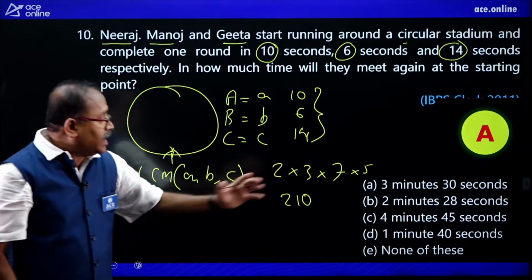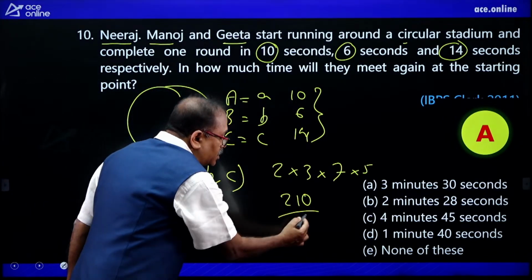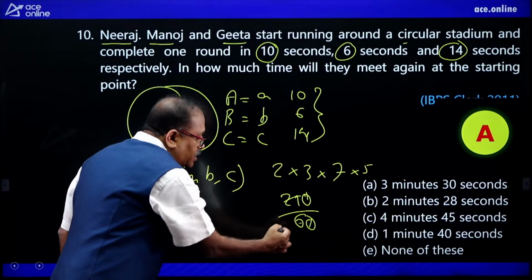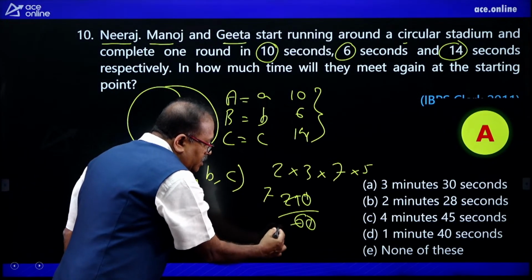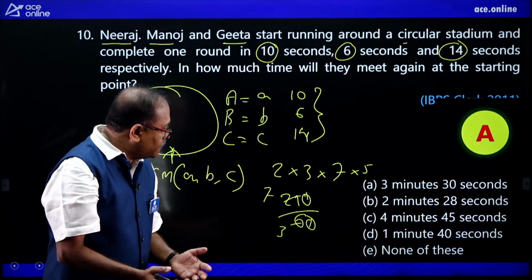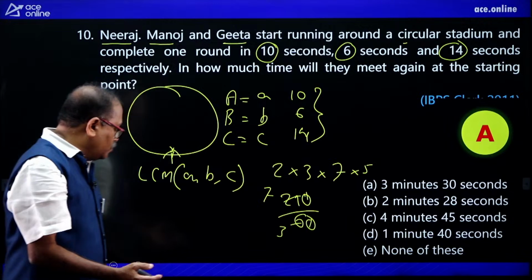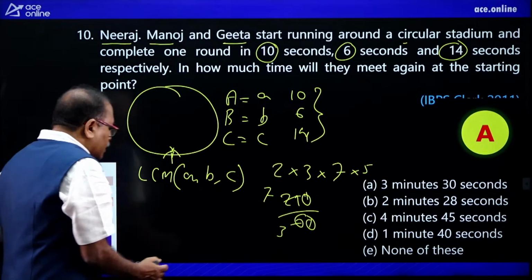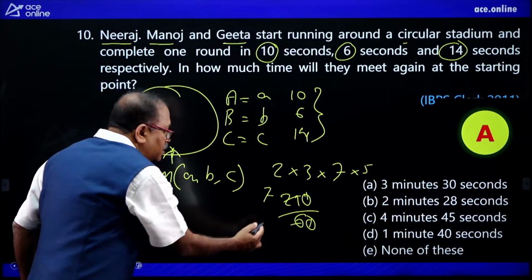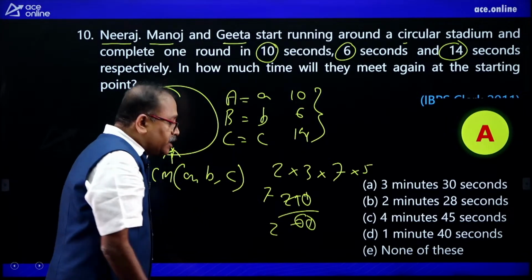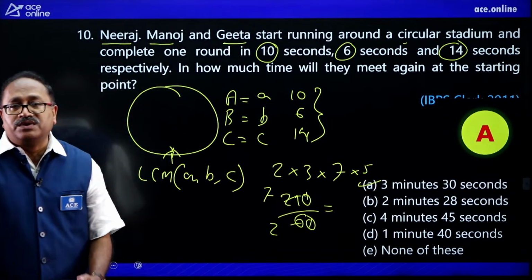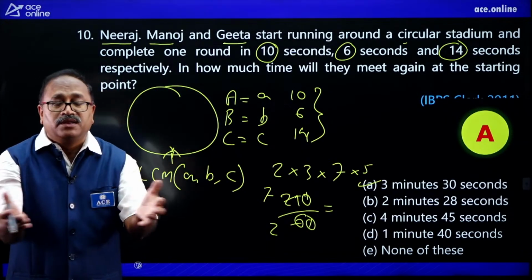But as it is given in minutes, divide by 60; cancel with 3, so that is 7 by 2, which is 3.5, that is 3 minutes 30 seconds.